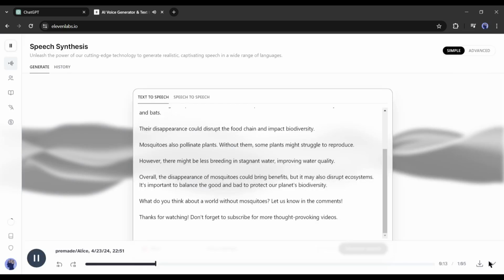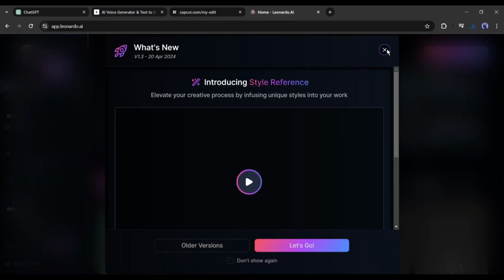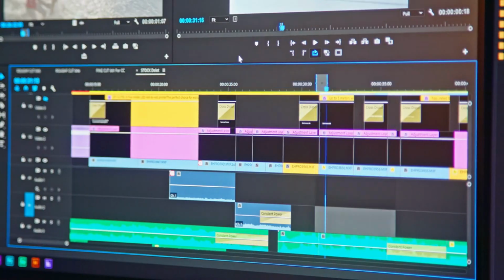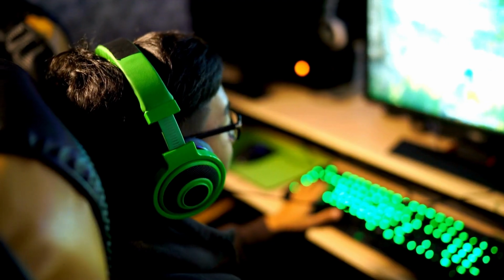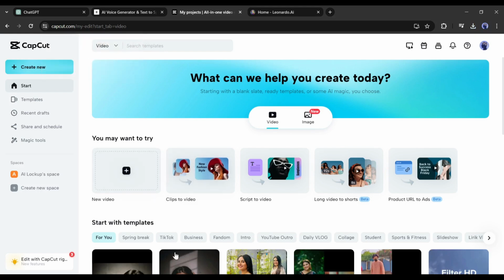Now download the voiceover on your device. Okay, our voiceover is ready. Now we will make the actual video. Many are suggesting generating images on platforms like Leonardo AI and then editing them with a video editor. I will use an AI-powered video editor called CapCut and its stock materials to generate the video.